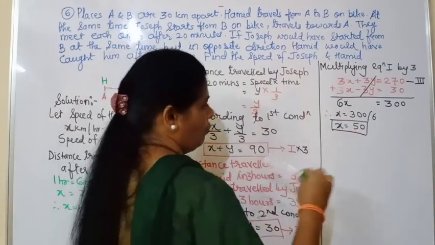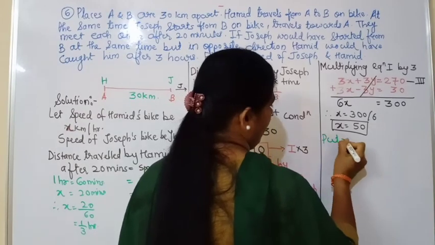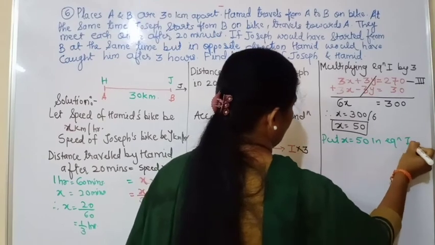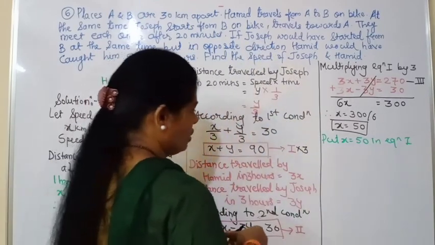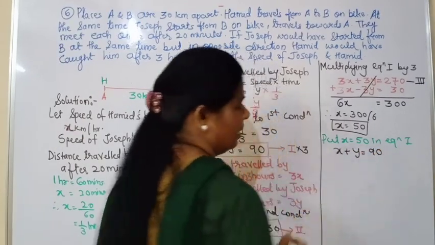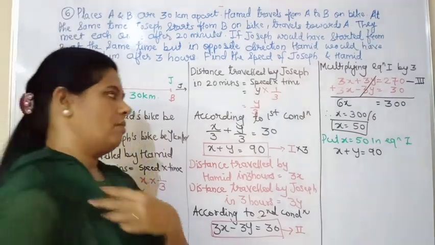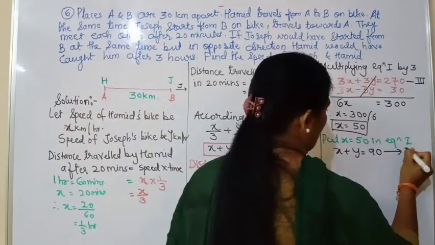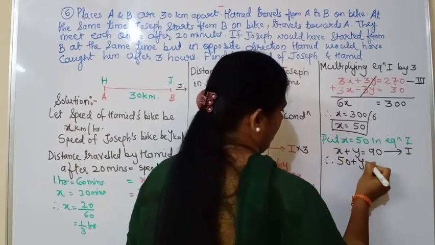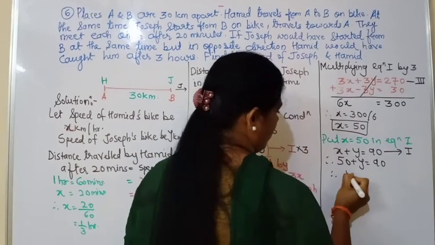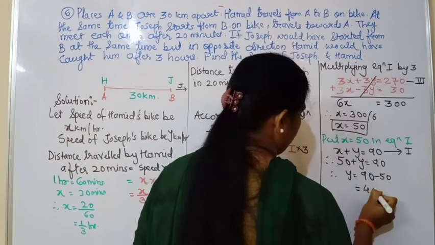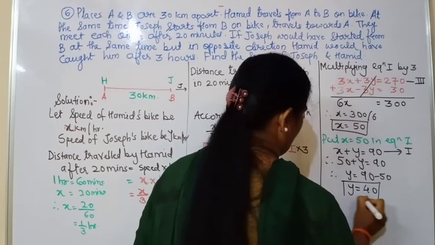Now what do we have to do? We have to put x equal to 50 in equation 1. Which is equation 1 now? That is x plus y equal to 90. This is our equation number 1. In this equation, we are going to substitute the value of x. Therefore, 50 plus y equal to 90. Therefore, y equal to 90 minus 50, that is equal to 40. So we got the value of y.